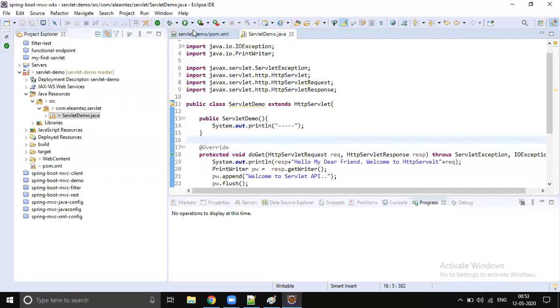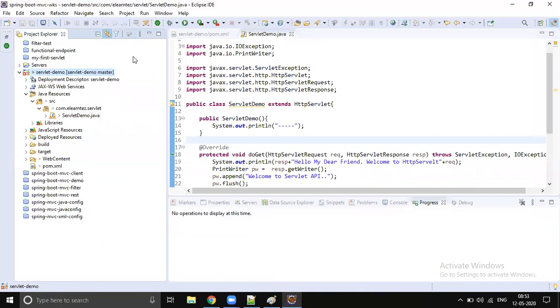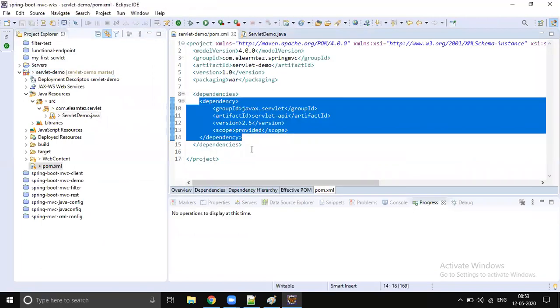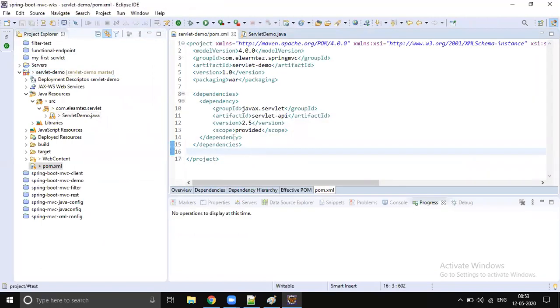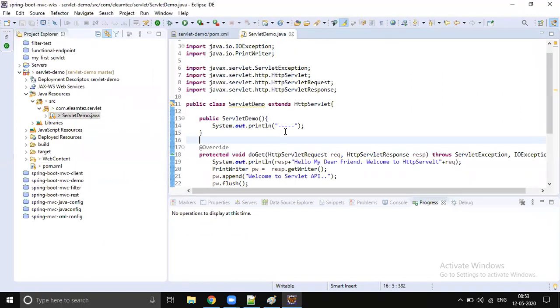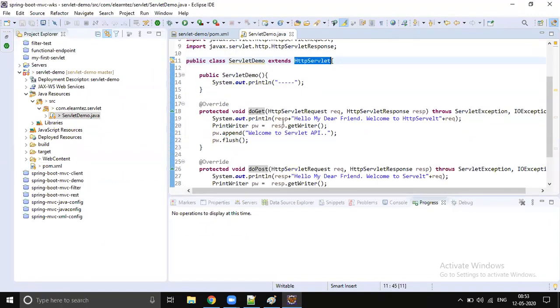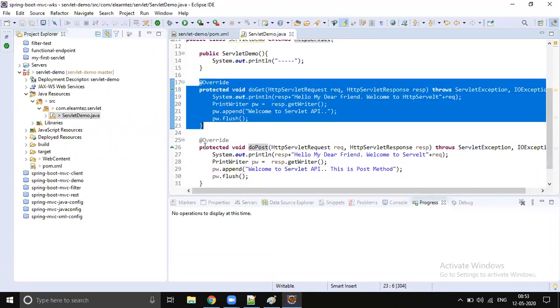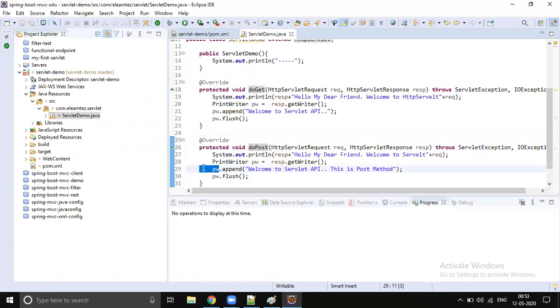So this is the second step. First create the project, convert that into a Maven project and add this dependency. Now the Maven web application project is ready. Then write one class, make it a child of HttpServlet, and provide implementation to the doGet and doPost methods. You just look at the code. I will share this code with you. You can later try doing a hands-on or try running it on your local machine.